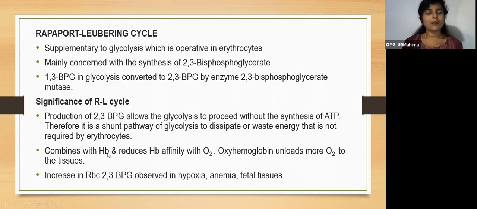And it also combines with hemoglobin and reduces the hemoglobin affinity with oxygen. Oxyhemoglobin unloads more oxygen to the tissues. And we can see increased 2,3 bisphosphoglycerate in conditions like hypoxia, anemia, and fetal tissues.